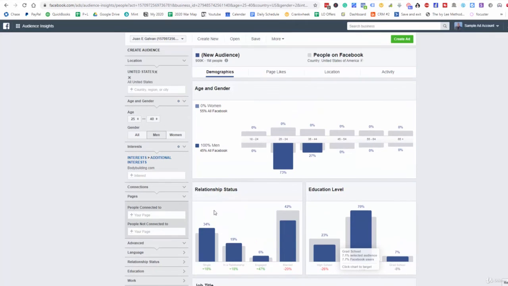So that's going to be here for the audience insights. This is going to be a great tool for you to look at your competition, look at the audiences that are going to make the most sense for your product or for your service. Here with this example for bodybuilding.com, you can see that we've been able to break this down quite a bit. We know what type of audience we're going to be targeting, what type of similar pages that our audience likes as well. And we can look at the actual competitors' Facebook ads directly on Facebook.